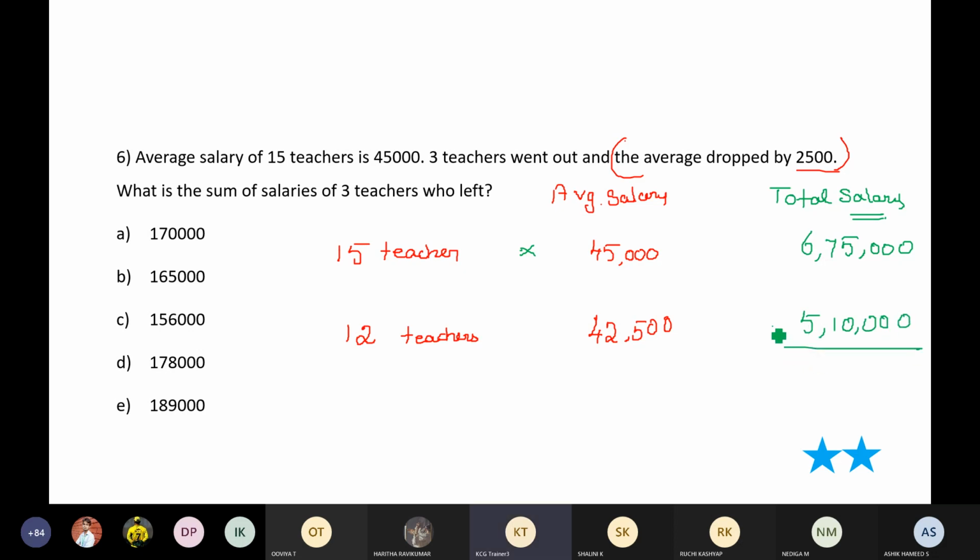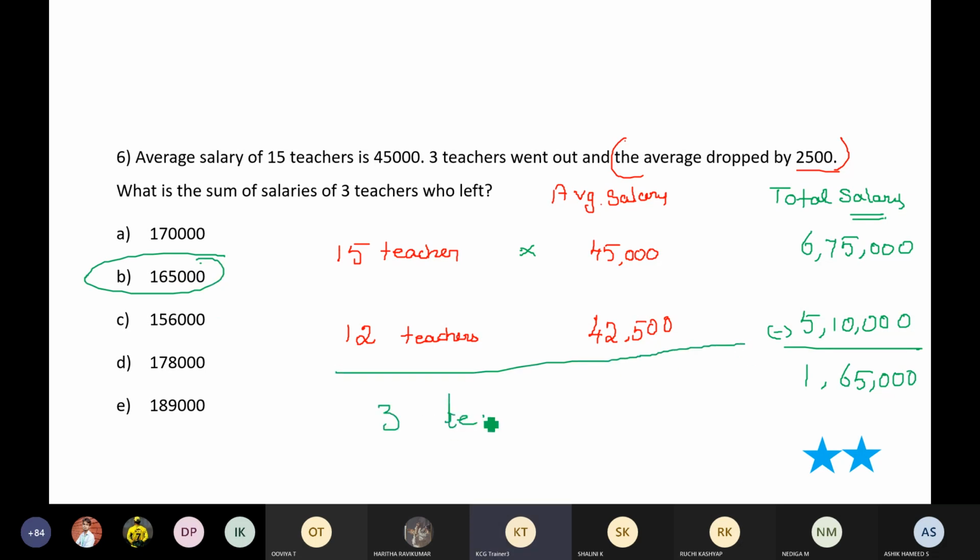So when you subtract, then what do you have? You'll have 1 lakh 65,000. So that's my answer, because I'm talking about the other remaining 3 teachers who left. The 3 teachers who left, their total salary should have been 1,65,000, because put together for 15 teachers, this was the total money spent. For the remaining 12 teachers, this was the total money spent. So the remaining difference should be the total salary of the 3 teachers who left out.